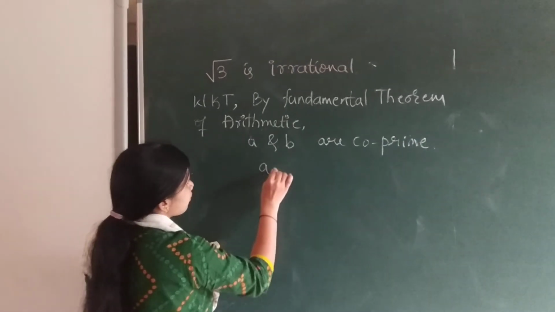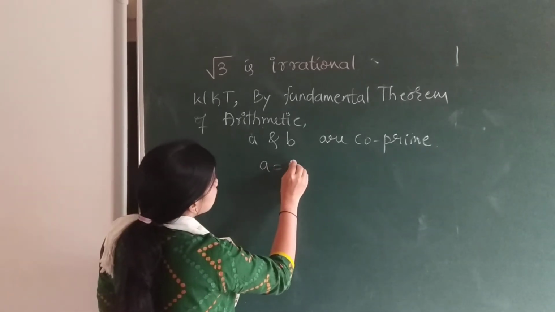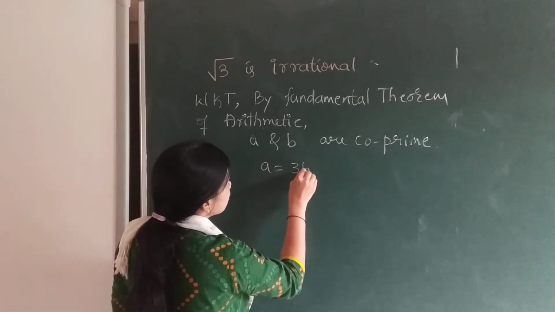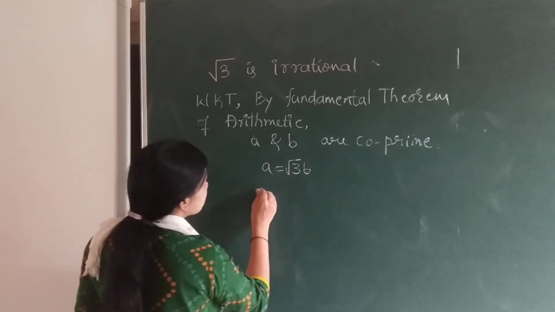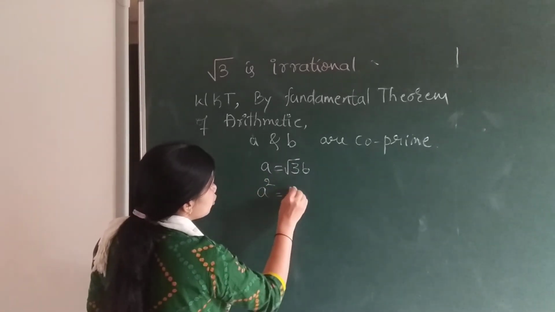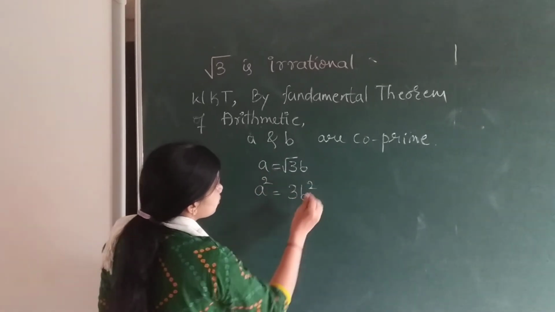Here also the same, a is equal to root 3 b, and a square is equal to 3b square.